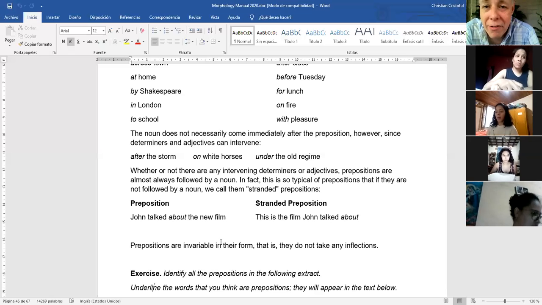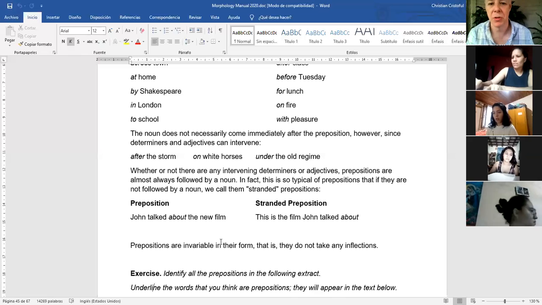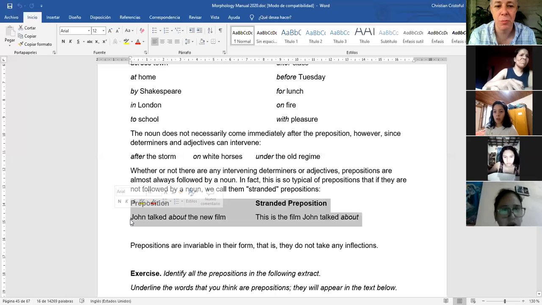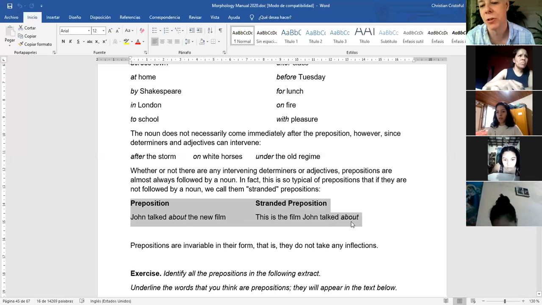And grammarians call this phenomenon of putting the preposition at the end stranded preposition. You have this in your manual. It says the normal sentence would be John talked about the new film. The stranded preposition is this is the film John talked about. Notice that the sentence finishes in a preposition.